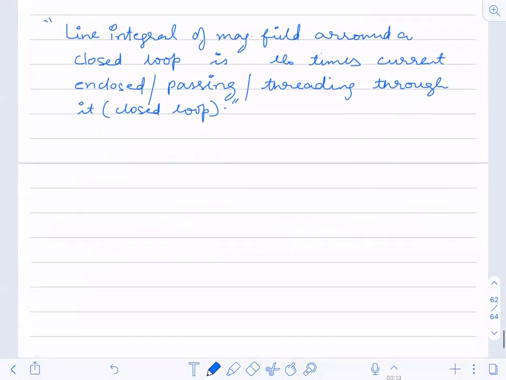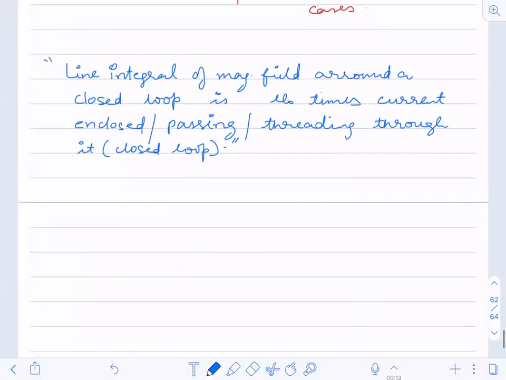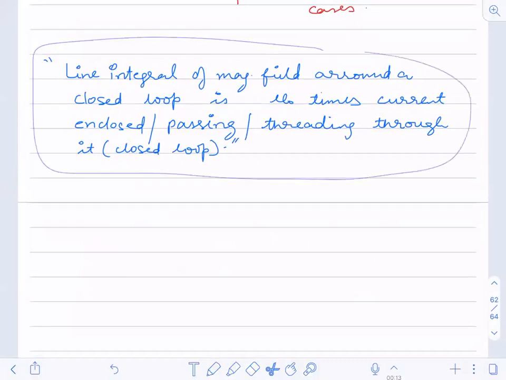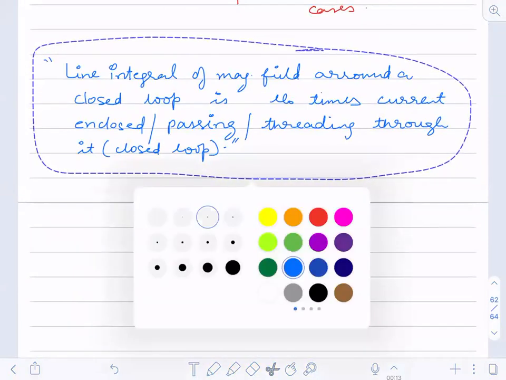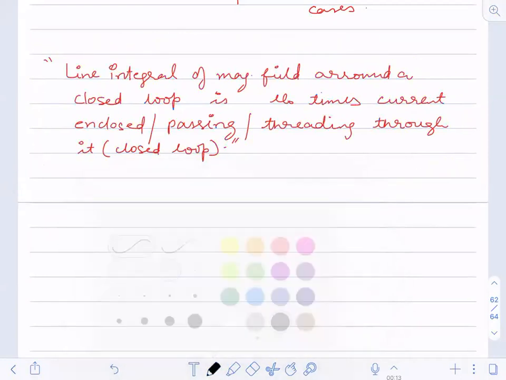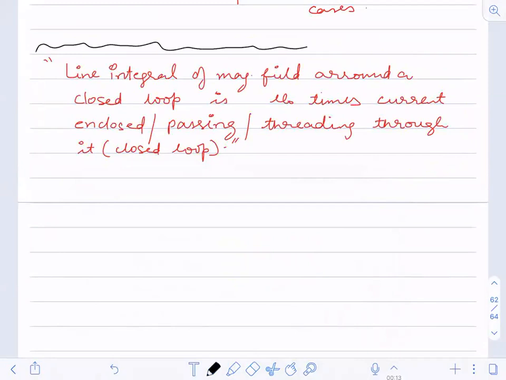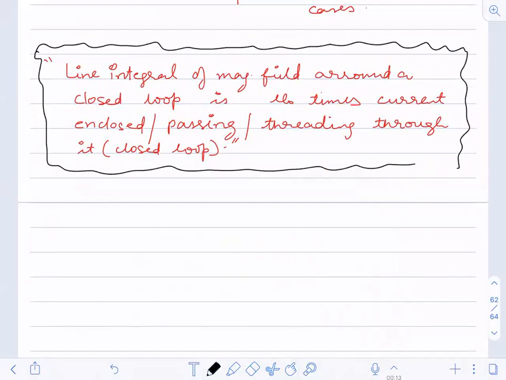So read this line again, because this is the statement of Ampere's circuital law, and it is very, very important. The line integral of magnetic field around a closed loop is mu naught times the current enclosed, or passing, or threading through it.